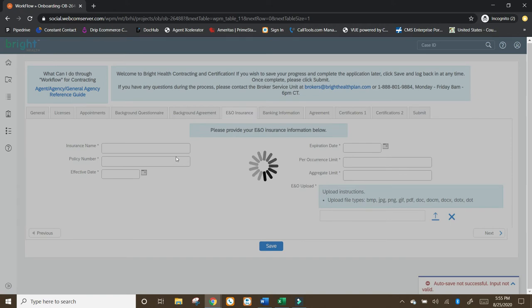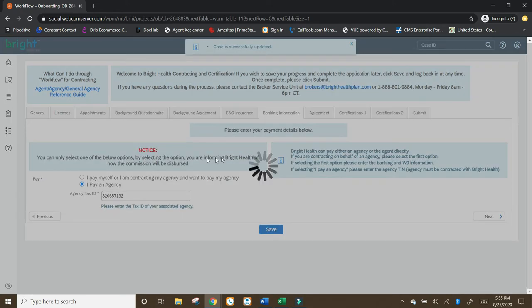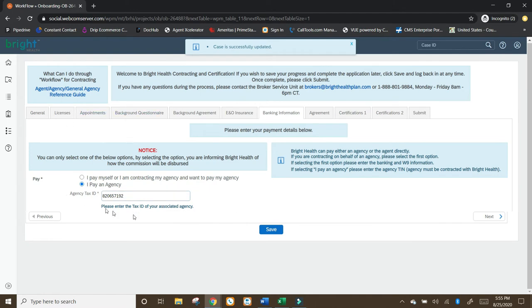E&O insurance, pretty straightforward. Make sure that's in there. Banking information. Since you're doing this with RA Paramount, you're going to want to click I pay an agency. If you click I pay myself, you won't be with the agency. It's basically just contracting with Bight by yourself. You get none of the added benefit of working with O'Neill Marketing. You also are stuck at their street rate commissions, if not below that.